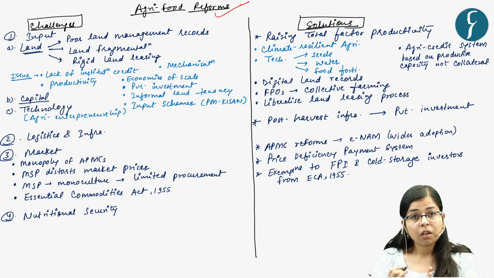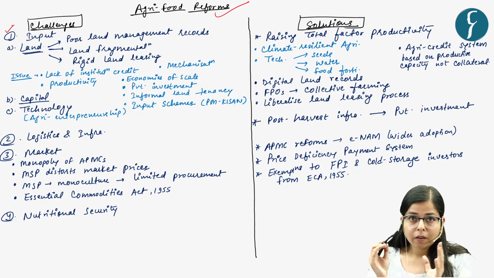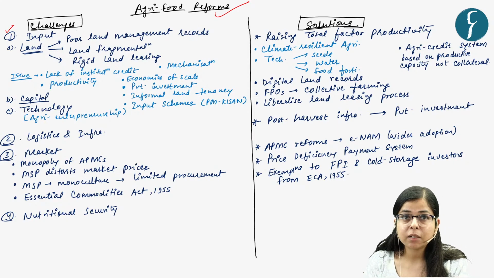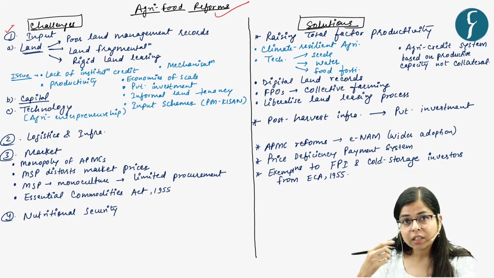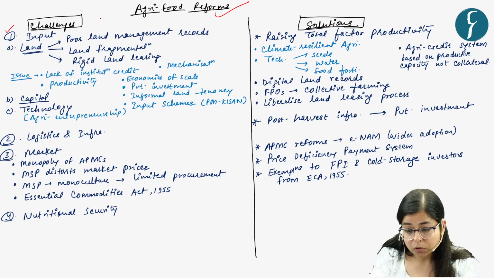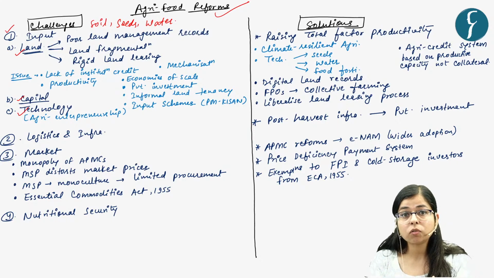Agri-food reforms. Now in this topic, we will see what are the challenges and what are their possible solutions, right? Now, first challenge, let's focus on input. For agricultural production, we need certain inputs. What are these inputs? The first input is land. And what are the inputs which we use in land? These inputs are, say, soil, seeds, water. Okay. And what are other inputs? Capital is one input. Technology. So these are the inputs which we use for agricultural production.